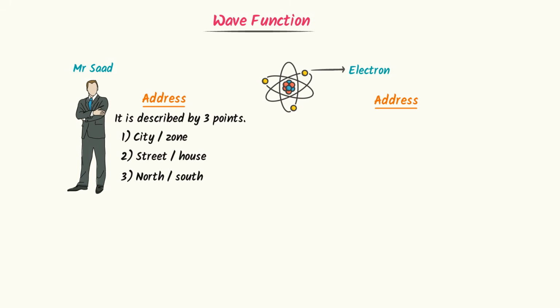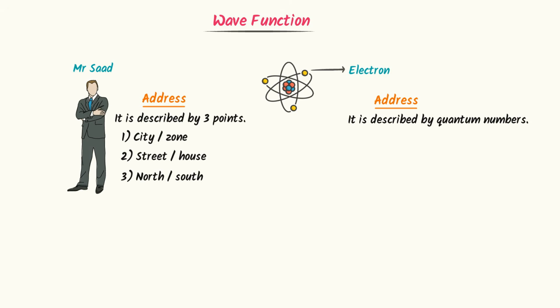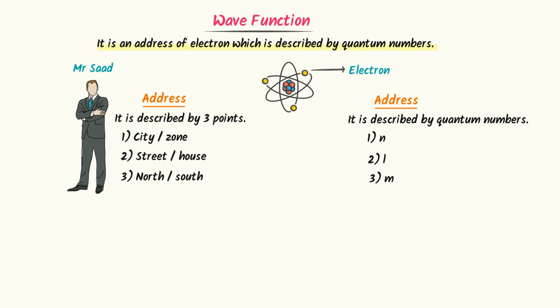Now let me ask you, if wave function is an address of electron, what are the points that describe this address? Well, the address of electron or wave function is described by quantum numbers like n, l, m, l or ms. I mean city, street, house and direction of electron. Thus remember that wave function is an address of electron and it is described by quantum numbers. If you have also learned wave function, then congratulations, you have completely learned this Schrödinger wave equation.